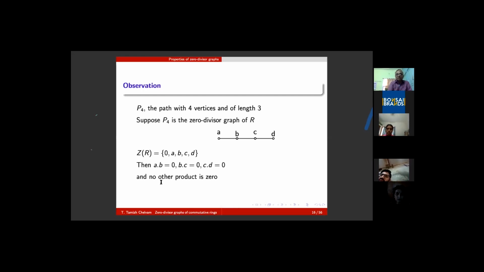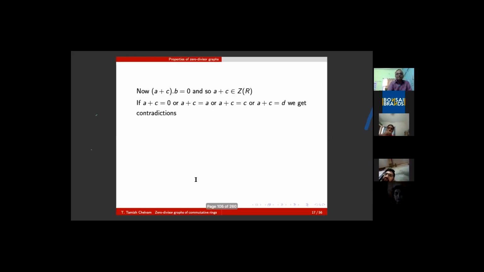Here AD is not 0. No other product is 0. So if A plus C is equal to 0, then AD will be 0, which is a contradiction. A plus C equal to A means C must be 0, but C is non-zero. A plus C equal to C means A is 0, again a contradiction. If A plus C is equal to D, then the same as observed here, these are all contradictions.